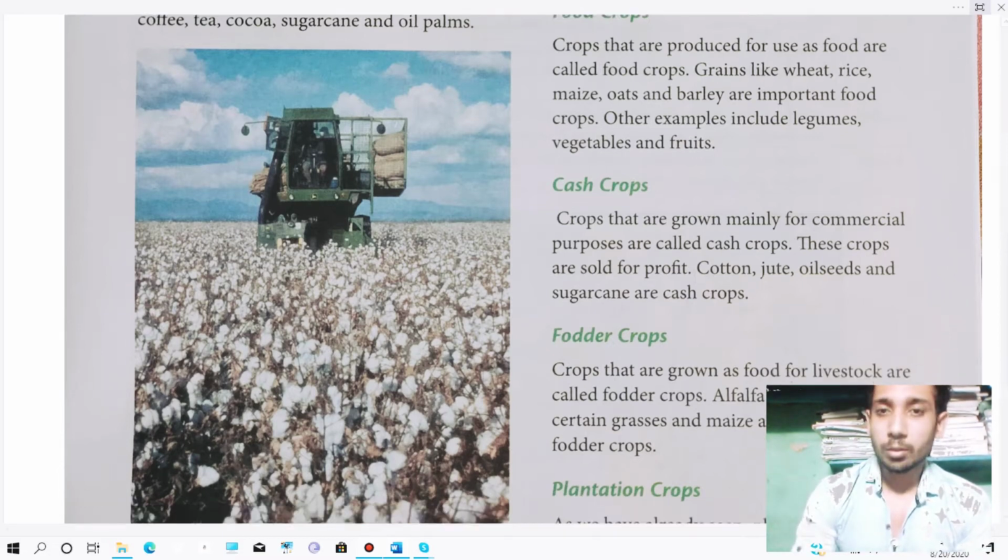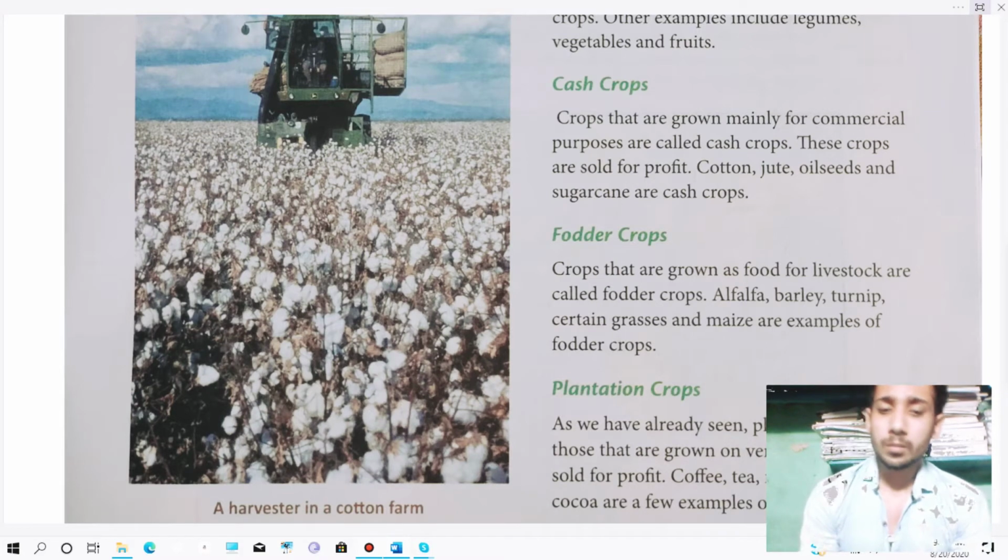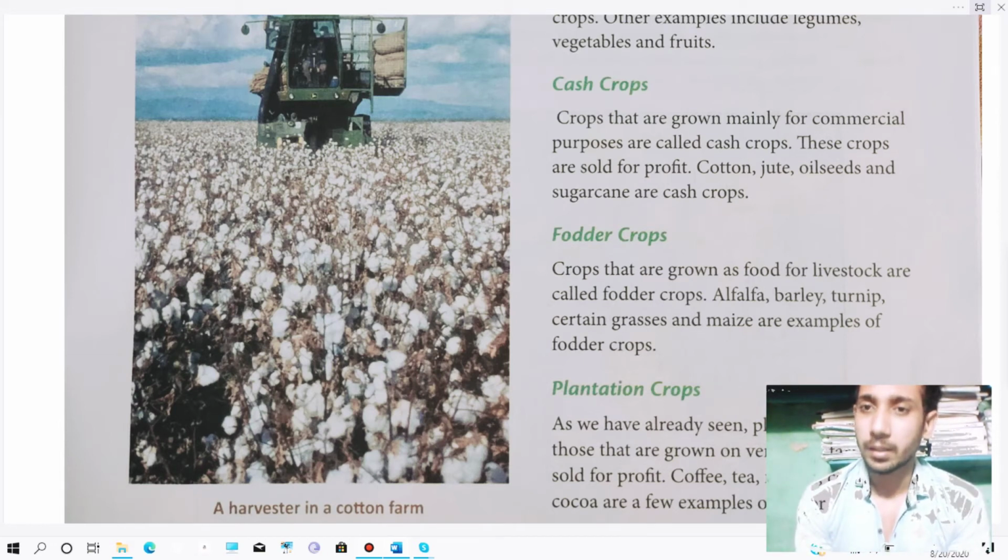Thereafter, cash crops. Crops that are grown mainly for commercial purposes are called cash crops. Means those crops which are mainly used for getting some cash and earning profit. That's why they are called cash crops. These crops are sold for profit, means earning some money. Examples are cotton, jute, oilseeds, and sugarcane.